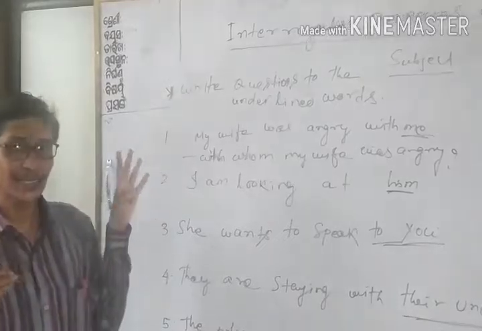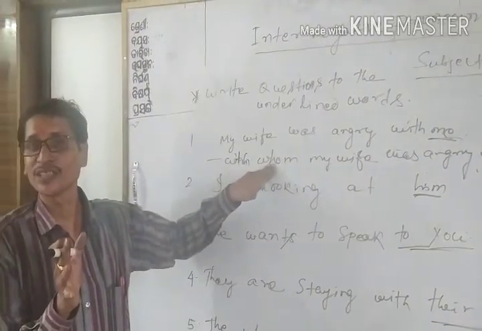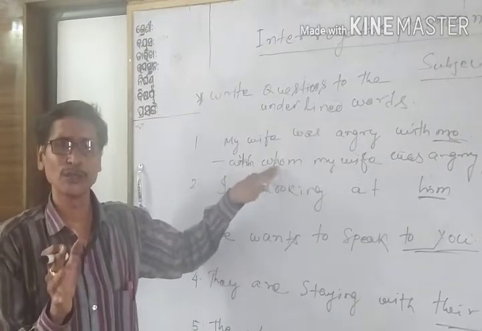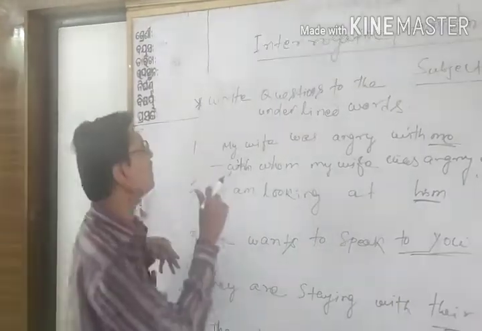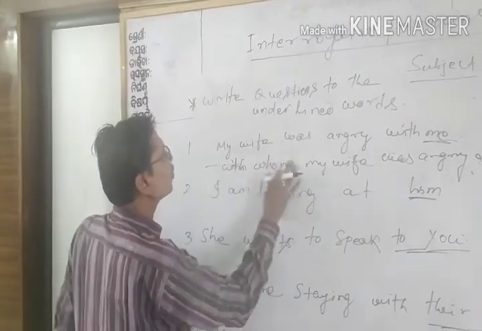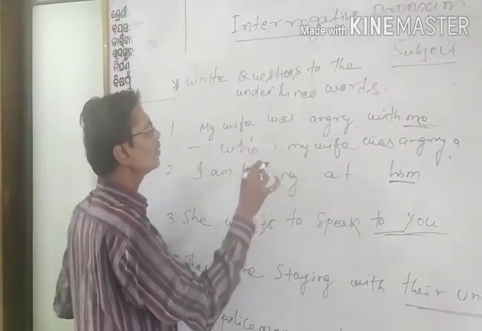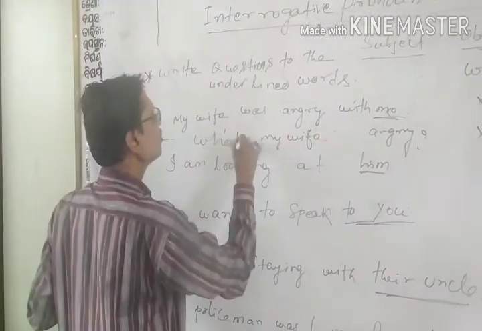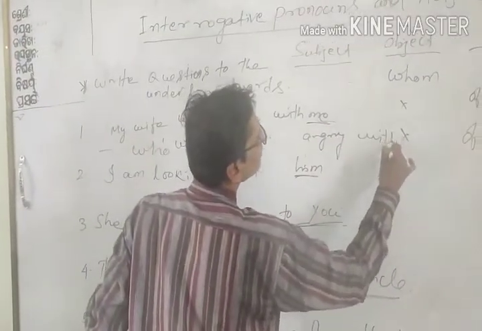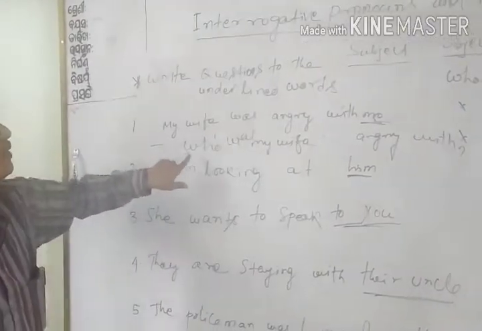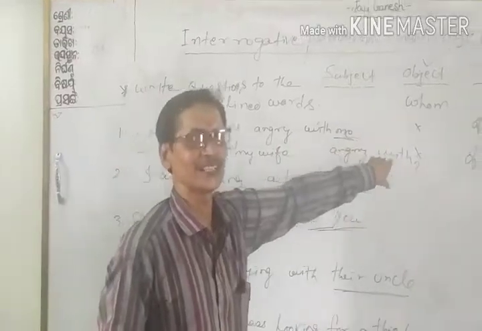But here, in accordance with the previous rule, as we know that whom is very rarely used, not used in spoken English, but used in very formal English. Therefore, what should we do? Instead of using with whom, we can write: Who was my wife angry with? You see, we have used who was my wife angry with.